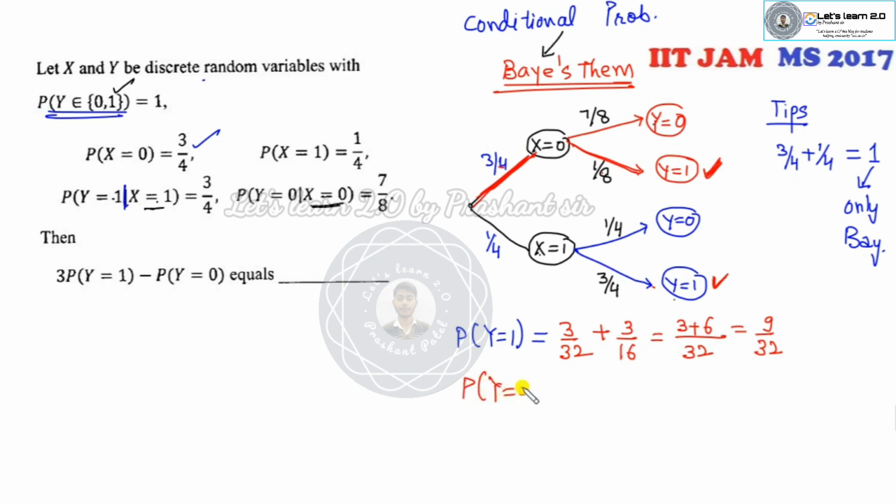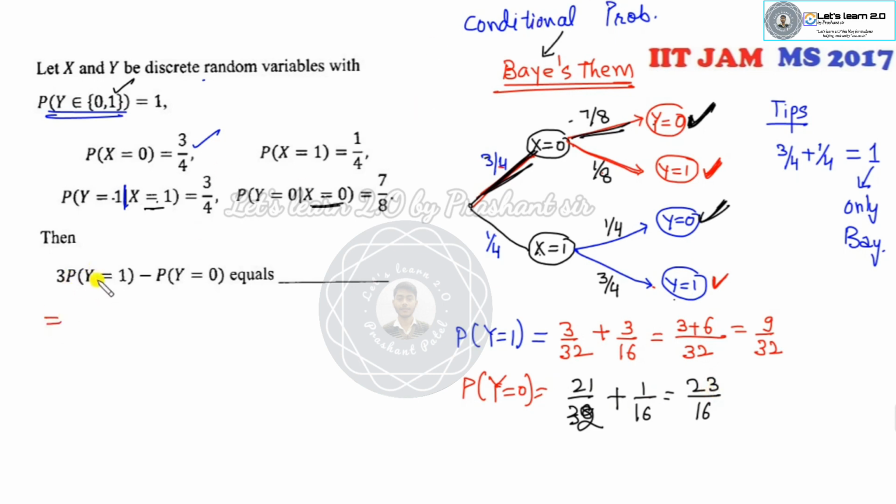What is the probability of y equal to 0? Again, you can see from the table, y equal to 0 is here and y equal to 0 is here. So you can go from this to this. This is 21 over 32 plus 1 over 4 into 1 over 4, so it's 1 over 16. So again 16 will be the LCM. And it will be 2, so it's 23 over 32.